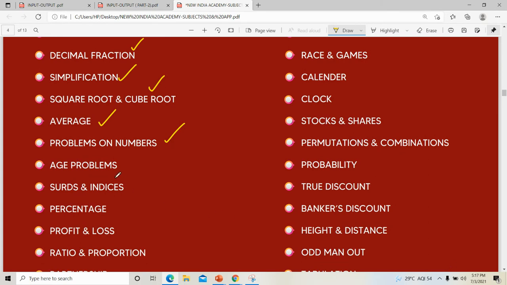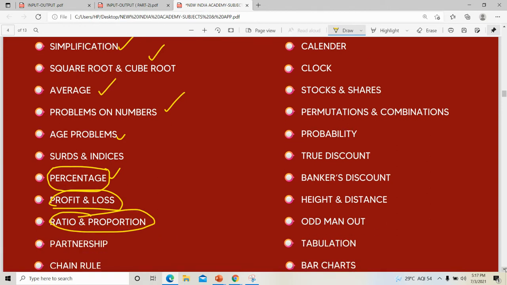Then surds and indices, percentage. We use percentage in so many areas, right? In DI, percentage was there. Then we have to know about profit and loss. Then ratio and proportion. These things will come in different topics.